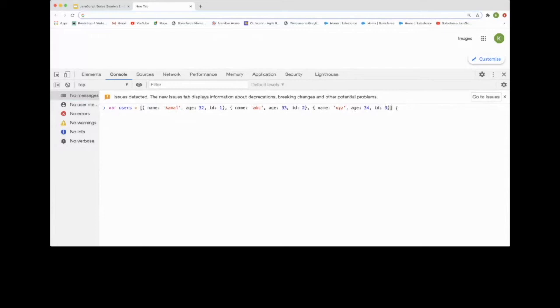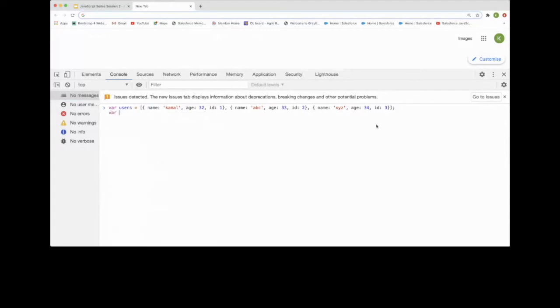And we want a new array having properties key and value, not the name, age, and ID. We need to create this key and value type of object, or this type of array, by using this array. And how can we achieve that? We can use the map method, and we need to create a new array that is exactly the same length as the user array, and name it result.